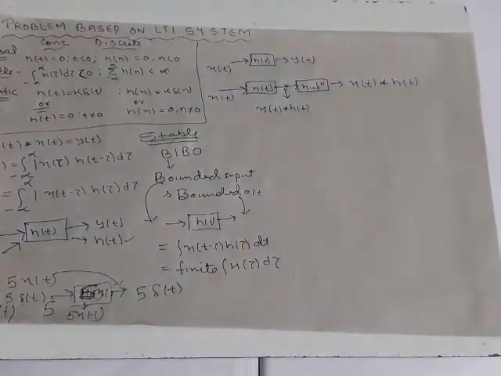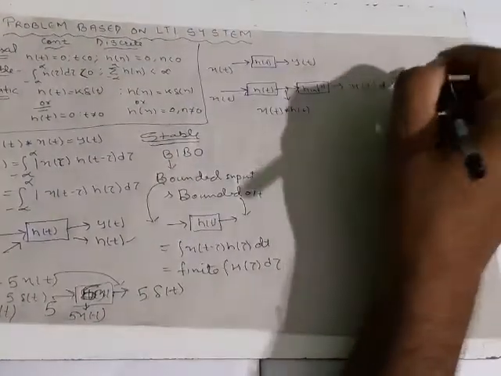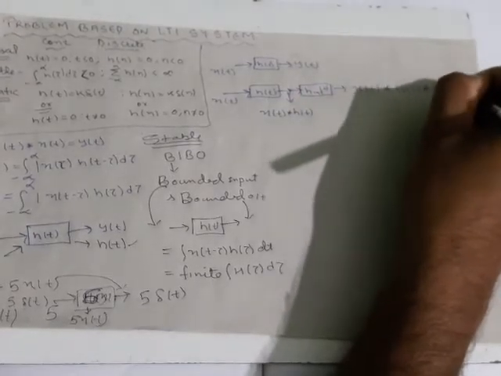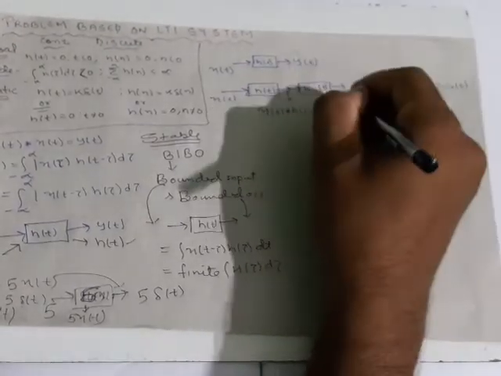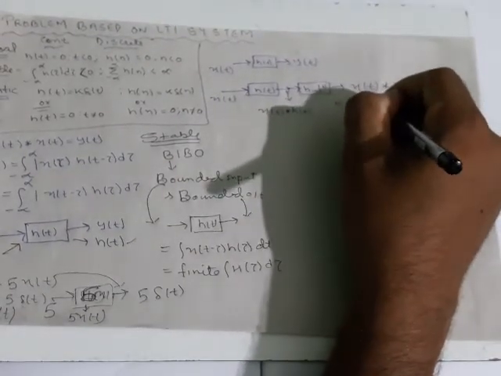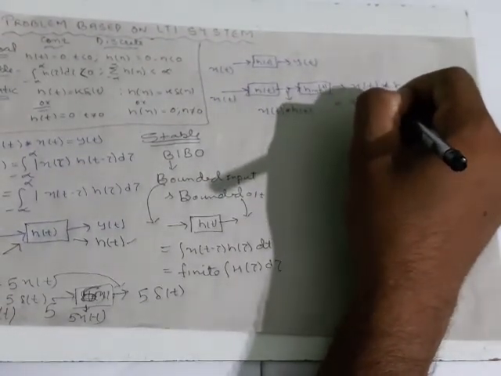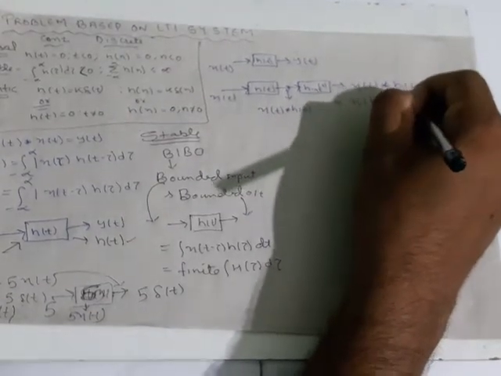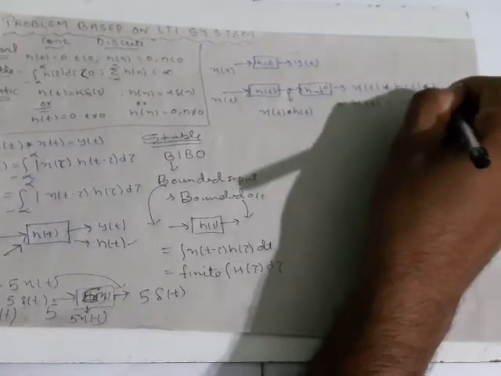Convolution with h inverse of t. That is nothing but x of t will be what? x of t into delta of t. Okay.